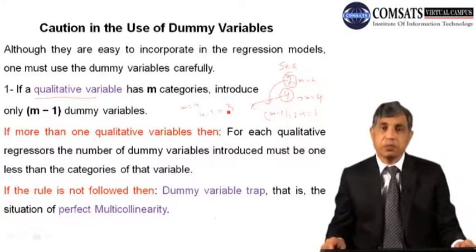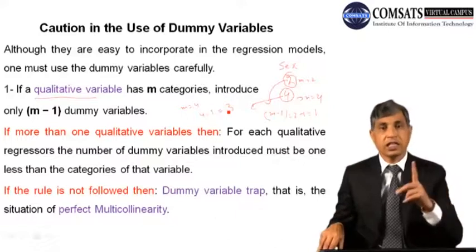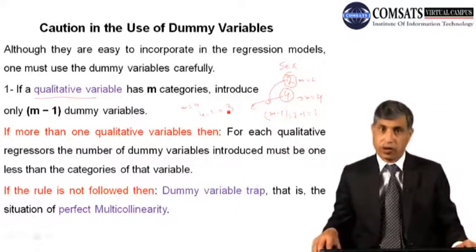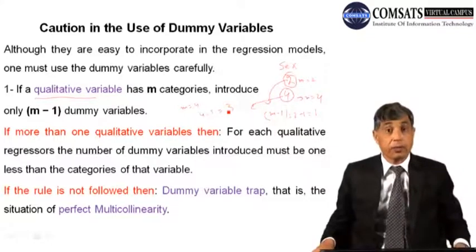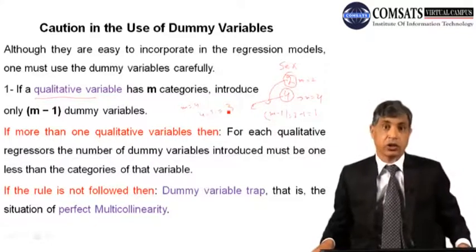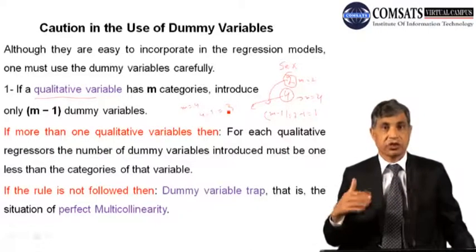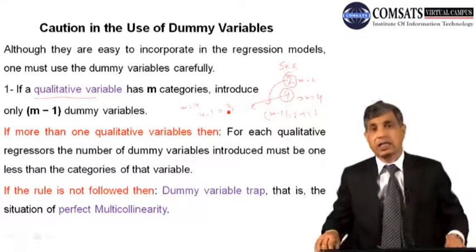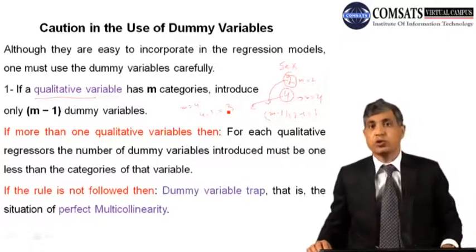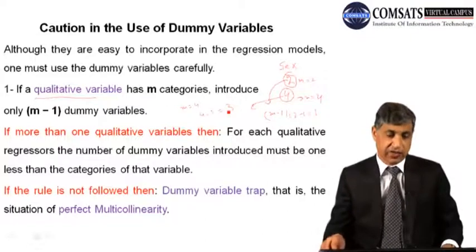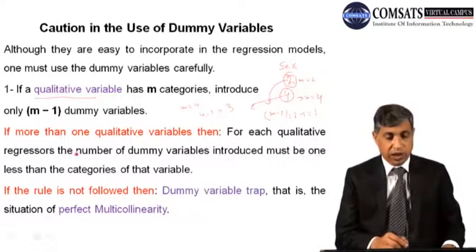So what this means, simply speaking, is that out of your categories, subtract one and use dummies for the rest. For example, if you have a qualitative variable that has 100 categories, you will be using 99 dummies. You will be just using m minus 1. This is the general formula: if there are m categories, you will be using m minus 1 dummy variables. If more than one